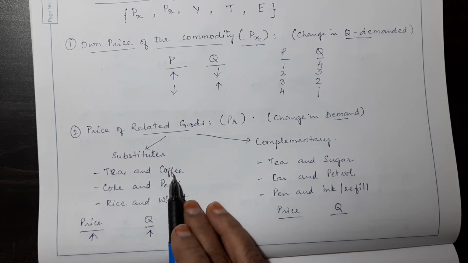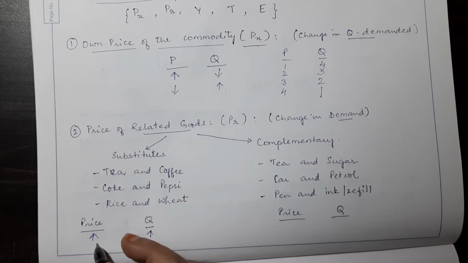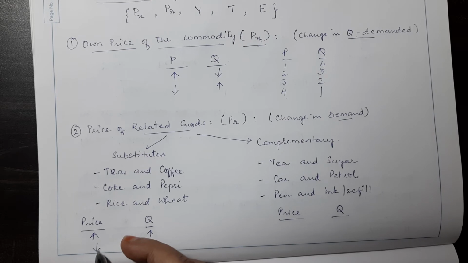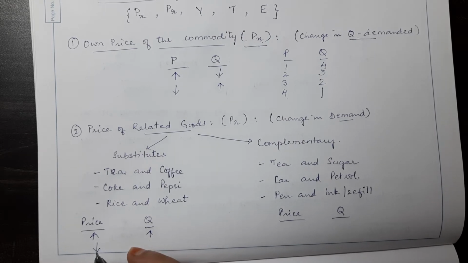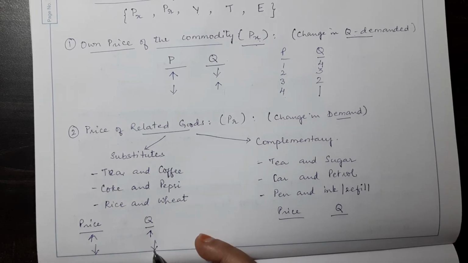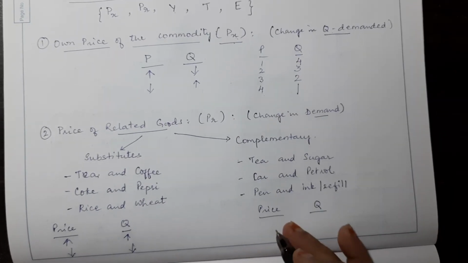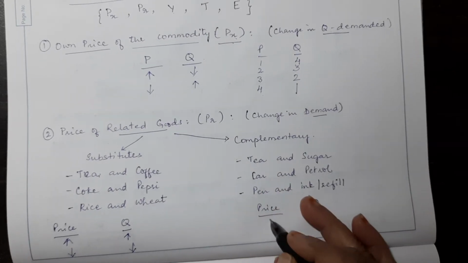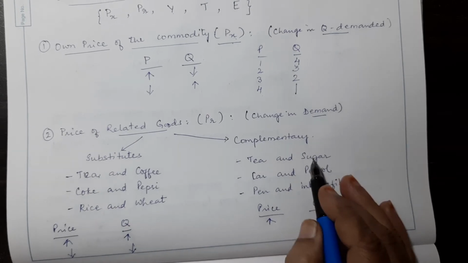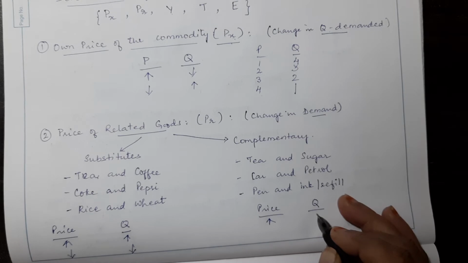So demand for coffee will increase. Similarly, on the other hand, if price of tea falls, now what happens? Comparatively, coffee becomes expensive. So the demand for coffee will fall. Now let's look at complementary goods. When price of tea increases or sugar increases, the consumption of the other good will also fall, isn't it?